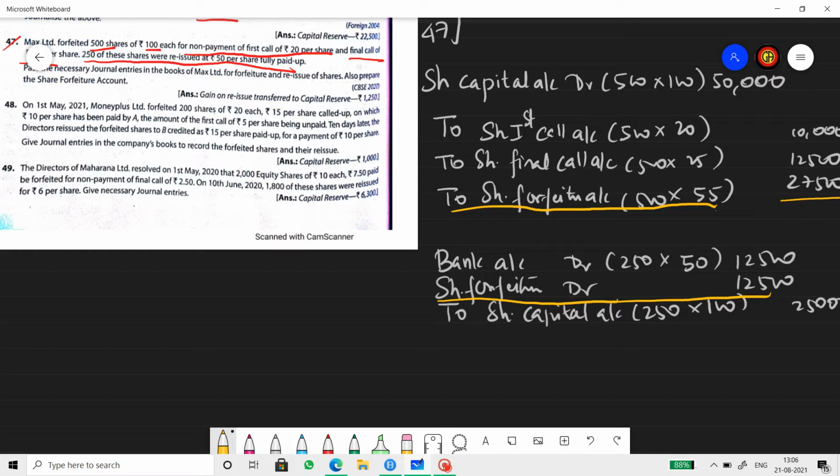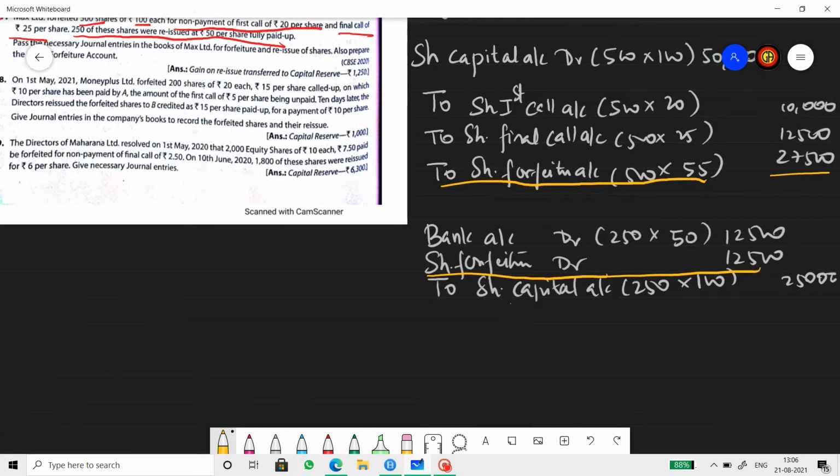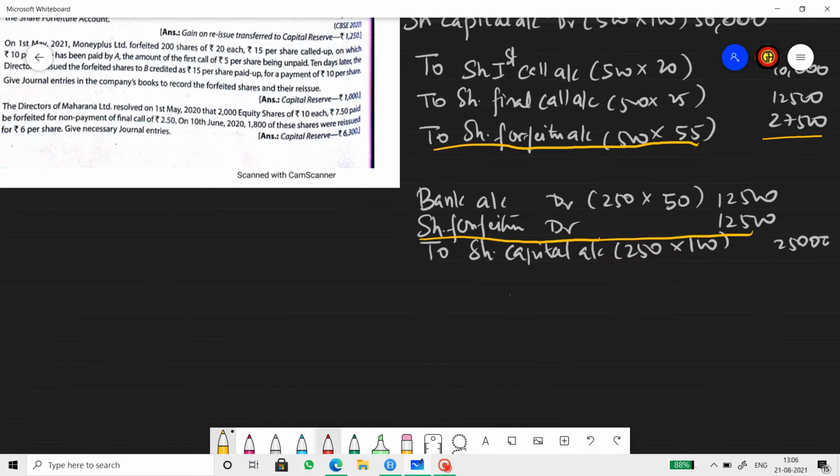So we cannot compare the gain or profit on that transaction. Hence, I'm going to do a small working note to let you understand this. You can do it here also. See, this is the profit on forfeiture for 500 shares. If it was 250, then what do you do? You just do 250 into 55, isn't it?